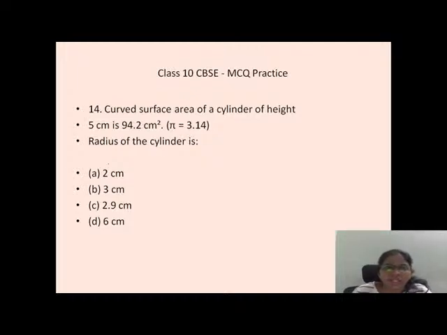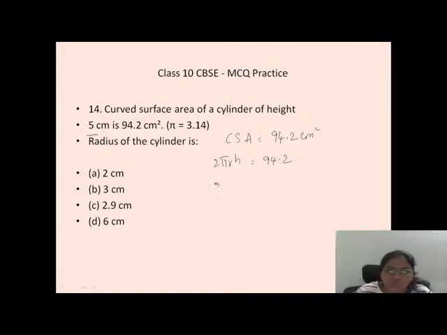They gave the curved surface area of a cylinder of height 5 centimeters as 94.2 centimeters square. So they gave the curved surface area as 94.2 centimeters square. Now you have to know the formula for the curved surface area of a cylinder. It is 2 pi r h. They have given us 94.2, and the height as 5 centimeters.